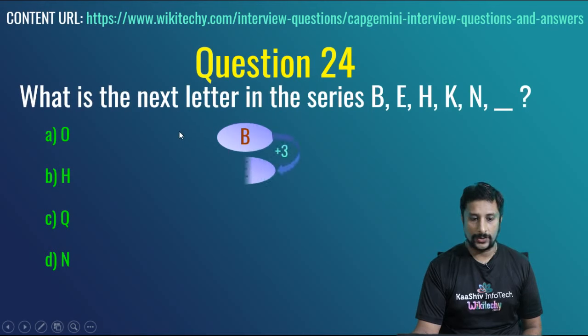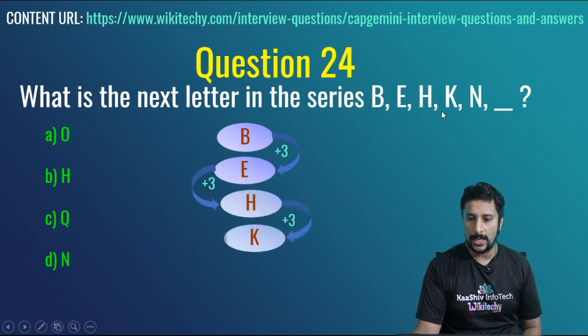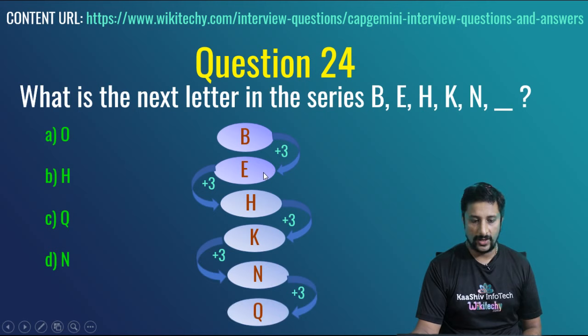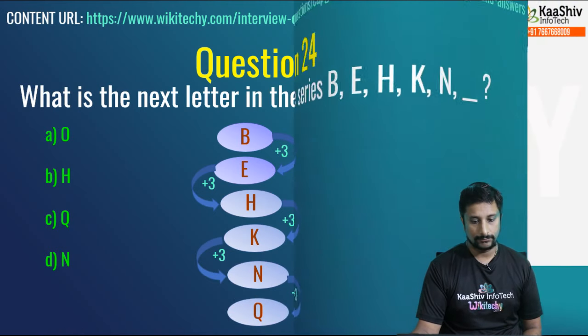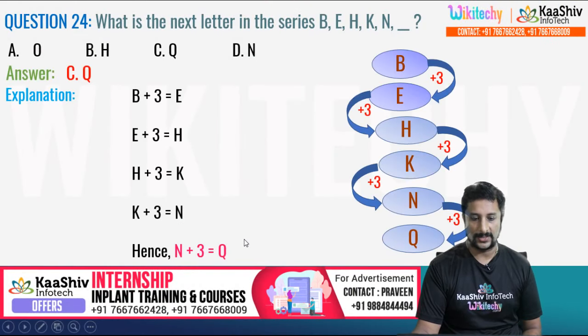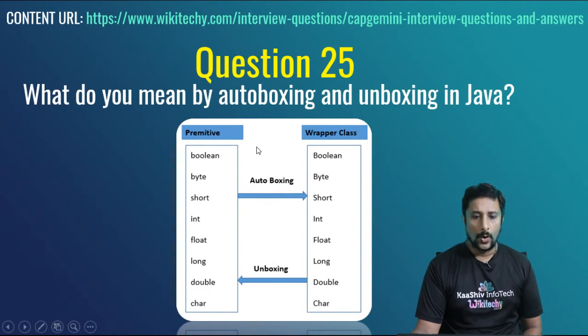And here is the next question, what is the next letter in the series? B, E, H, K, N. The difference is 3, the answer is Q. The answer is Q. So this is the final question.